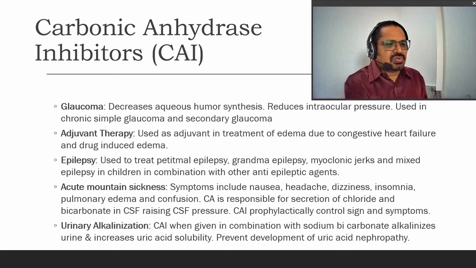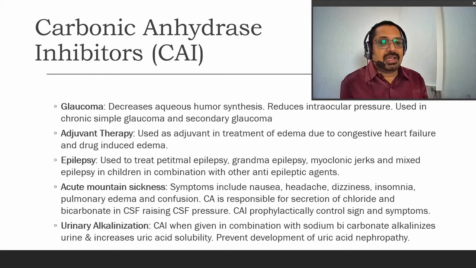Now, another use of the carbonic anhydrase inhibitor is in acute mountain sickness, where the symptoms include nausea, vomiting, dizziness, insomnia, pulmonary edema. These can be reduced by the carbonic anhydrase inhibitor. Whenever a person is going to a high altitude, at that time we can face these symptoms, and these symptoms can be reduced by using the carbonic anhydrase inhibitor.